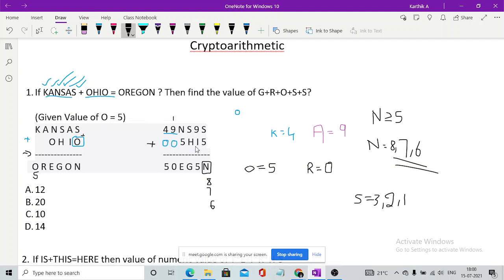Now can you guys just tell me what is the value of I? As s can be equal to 3, 2 and 1, will we get a carry to the next part? No. It's sure, right? Because if you add 6, 7 and 8, you won't be getting 6, 7, 8 or 9, you'll be getting 12, 13 and 14, that is 2, 3 and 4, which is not possible. You need it as 8, 7 and 6. So we don't get a carry to this part from the s side. So can you guys just tell me what would be the value of I? 6. Yeah, it's great. So the value of I is 6.